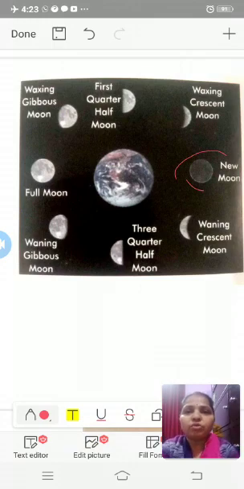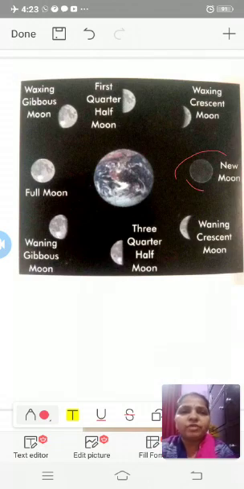After a day or two, the moon moves far enough to one side of us so that we can see a small bit of the side that is lit by the sun from the earth. This small bit looks like a silver bow. So we call this phase a crescent moon.